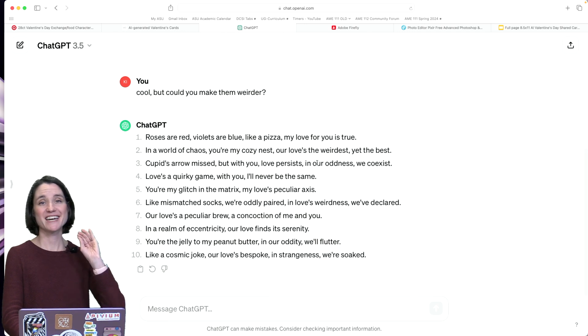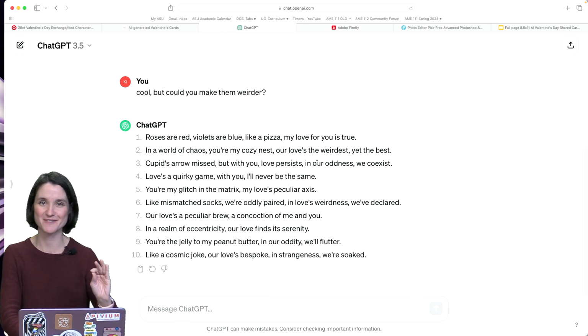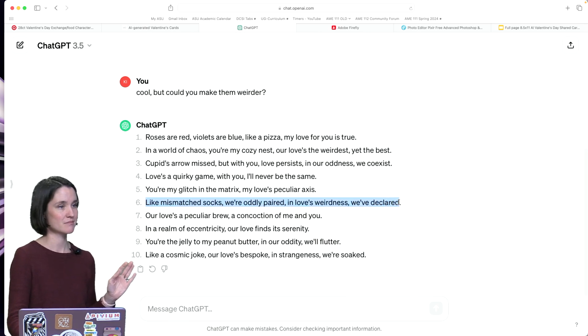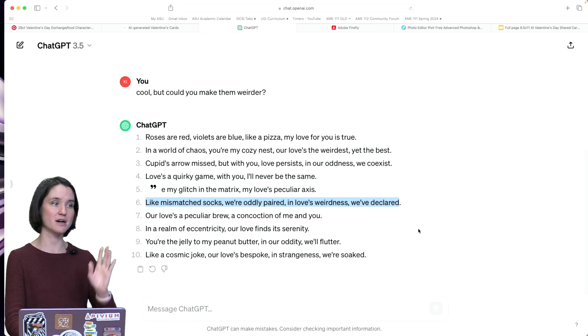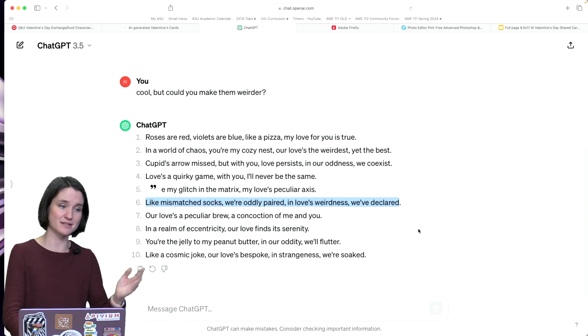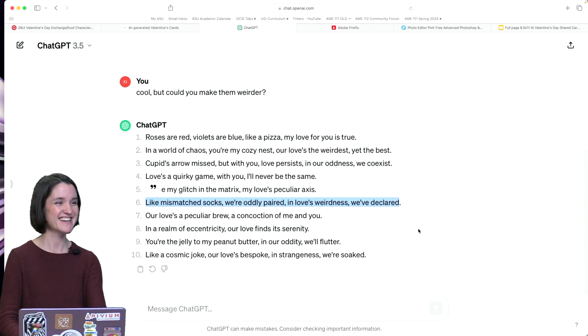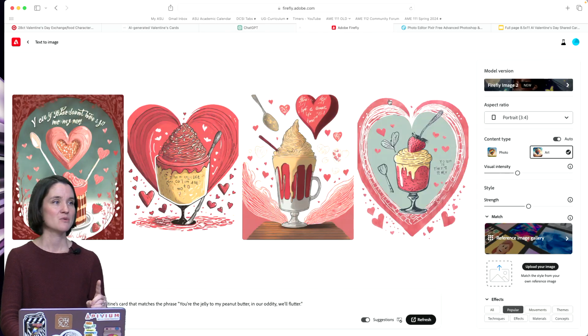Okay, so then we get 10 more, and this starts to get funny and good. These are all really good. You can read through them. I'm going to try number 6 here. Like mismatched socks, we're oddly paired. In love's weirdness, we've declared. It's so cute and weird. Okay, I'm going to copy this. And then I take this over to Adobe Firefly, which is generating images.